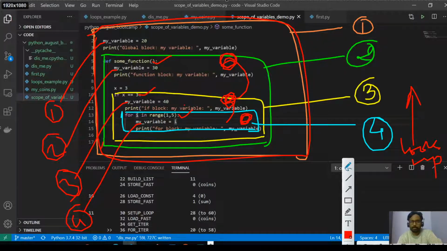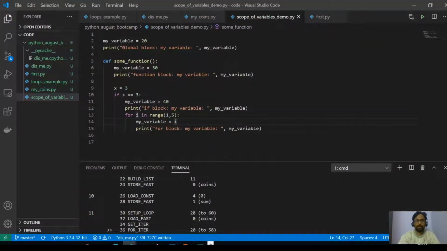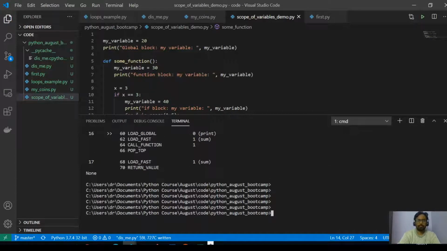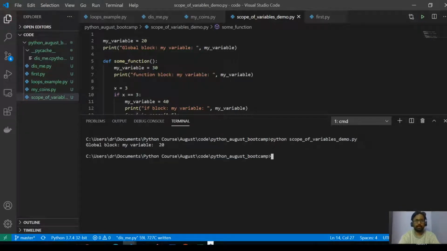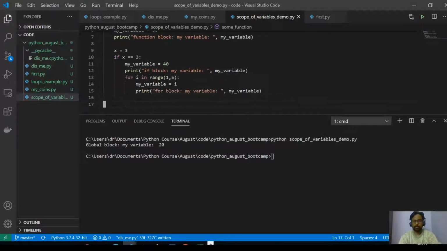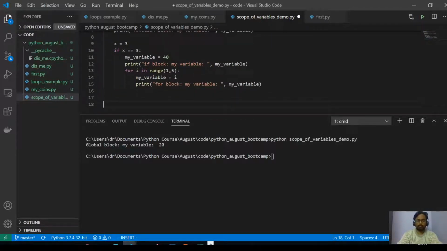So that is about a variable. So let us try to work out this code. Okay, so let me try to compile this. Python scope of variables. Okay, so this function is not called yet. That is why only this is printed. So this is a global, at the global scope. We saw that it's one of the blocks, the outer block.